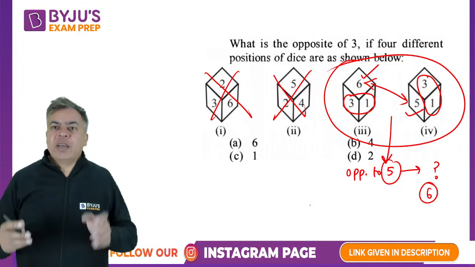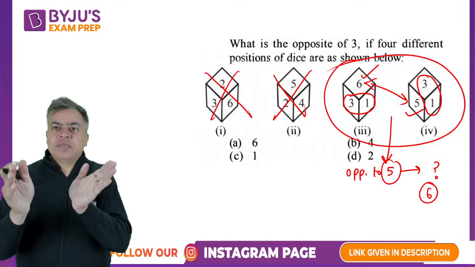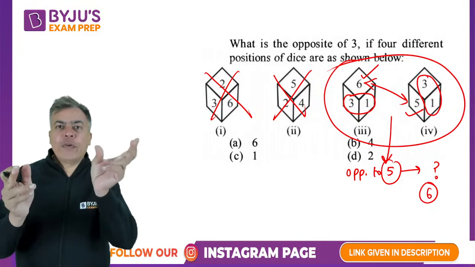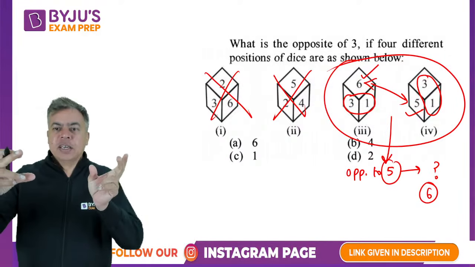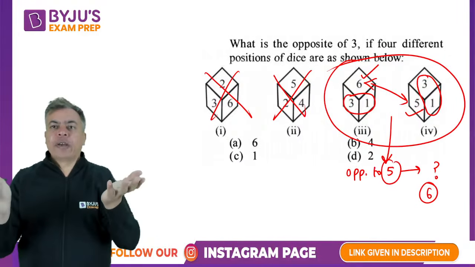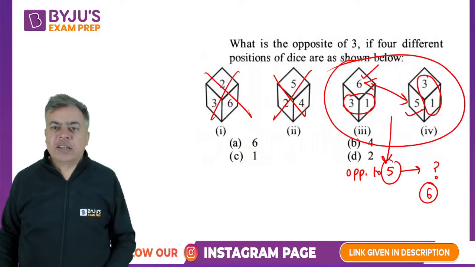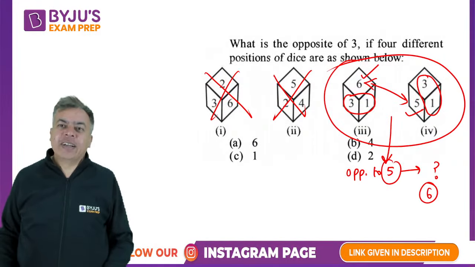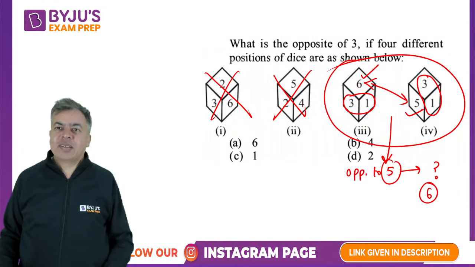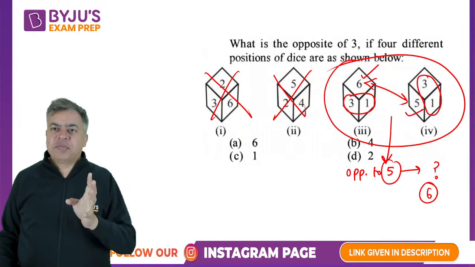Right? If 3 and 1 are common, two faces are common in two figures, then the third face of both the figures will be opposite to each other. Right? Are you getting it? Are you getting the rule?